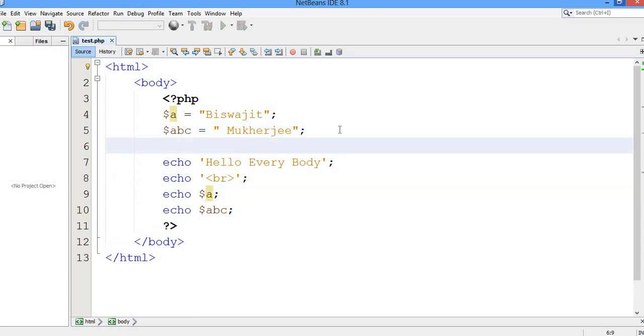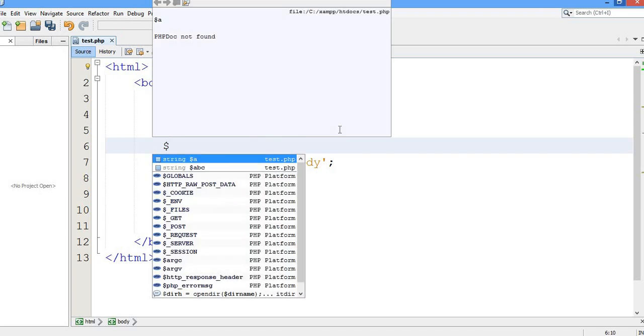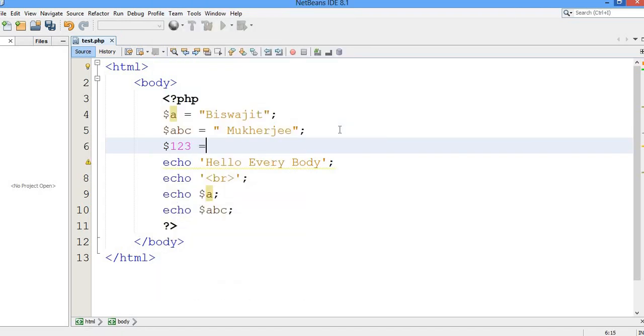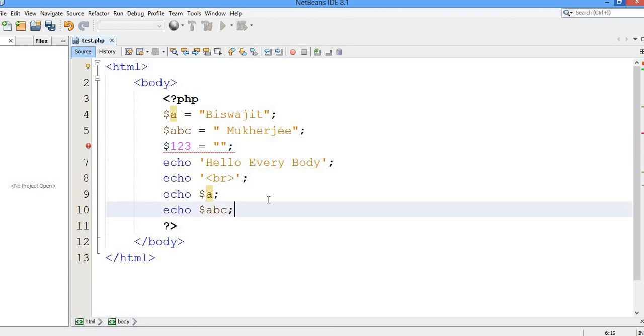Is this a valid variable? Now $123, this is not a valid variable. Now you can see this is not a valid variable. You can see the red line comes under it, which tells you that this is just not a valid variable, right. You can't start with a number, that is, 0 to 9. You can't start with that, right.